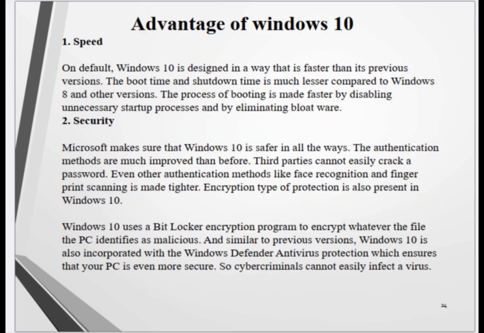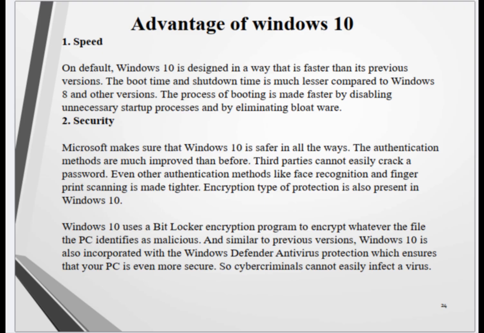23. Advantages of Windows 10. 1. Speed. By default, Windows 10 is designed in a way that is faster than its previous versions. The boot time and shutdown time are much less compared to Windows 8 and other versions. The process of booting is made faster by disabling unnecessary startup processes and by eliminating bloatware.